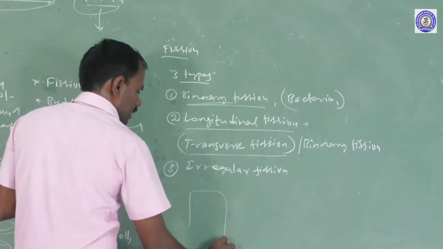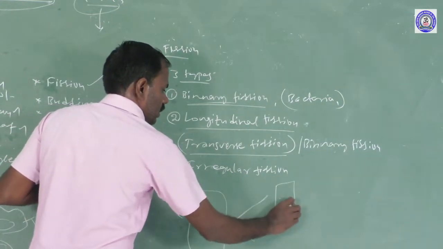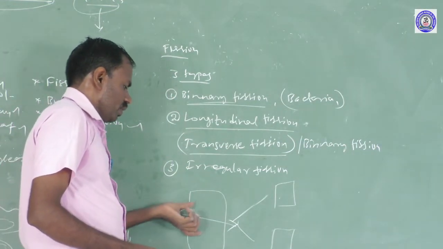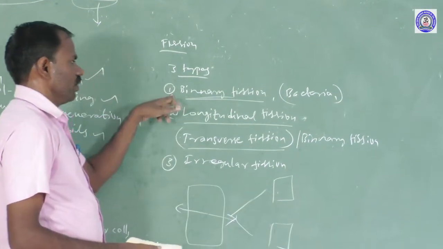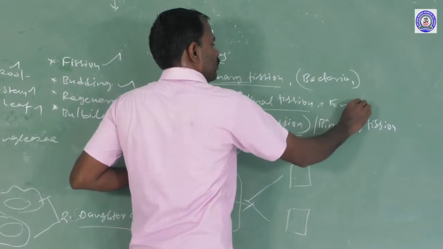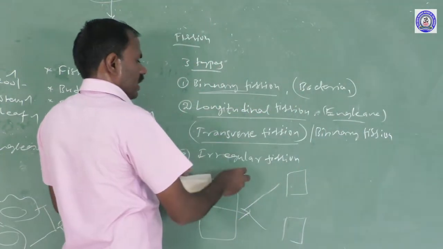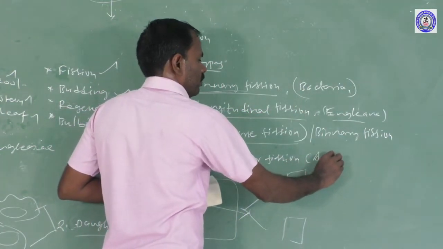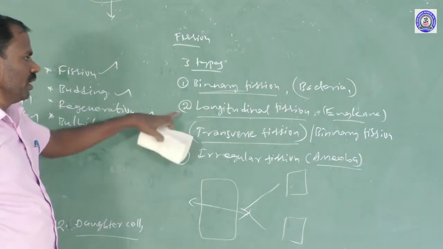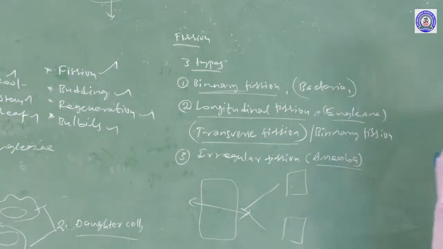In the parent cell, in bacterial cells, the cell is able to divide into daughter cells. In amoeba also, the nucleus divides to form only two daughter cells. That process is called binary fission. Longitudinal fission has examples in Euglena, and irregular fission has examples in amoeba. The second one is longitudinal fission. So the longitudinal axis is divided, in Euglena.